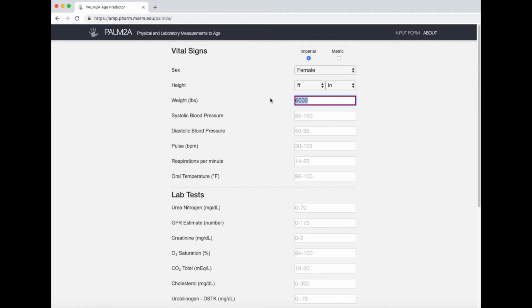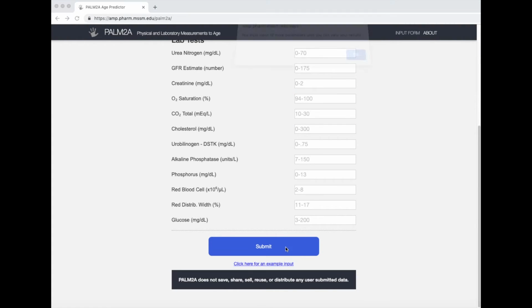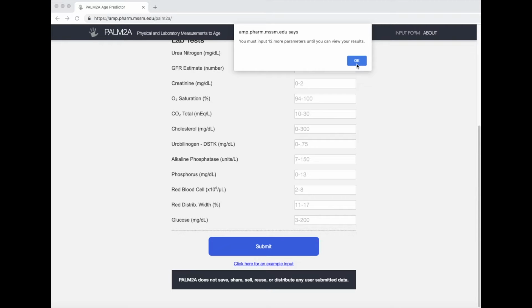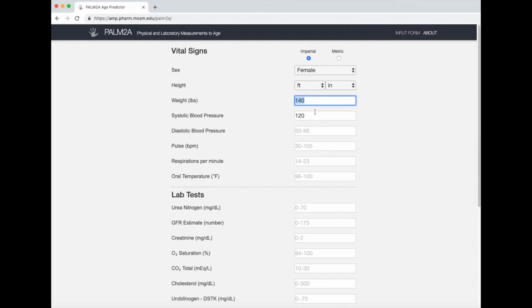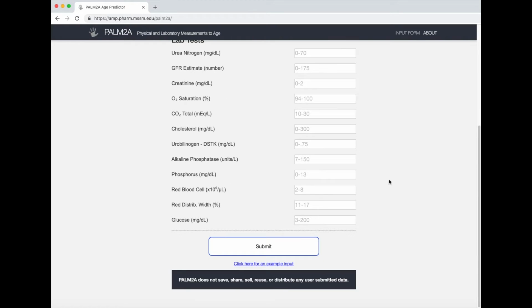Lastly, if the model is submitted when it has fewer than 15 parameters, it will not calculate age in order to maintain accuracy of the program. If more than 15 parameters are entered, the program will guess the missing parameters and the age is then calculated with those values. At the bottom, you may input a sample person and view their results. Let's try that.